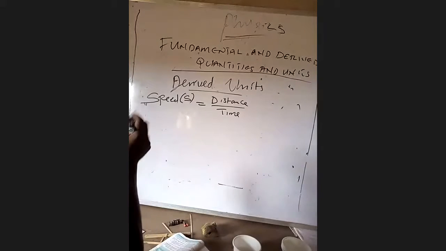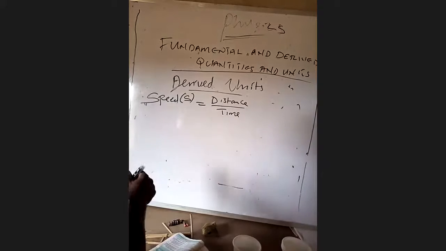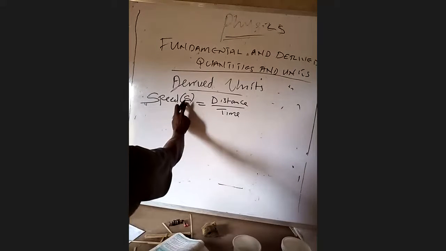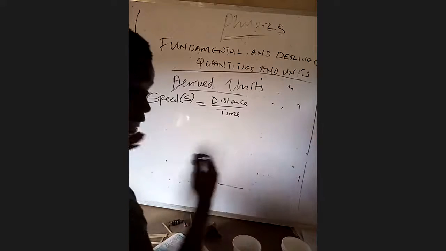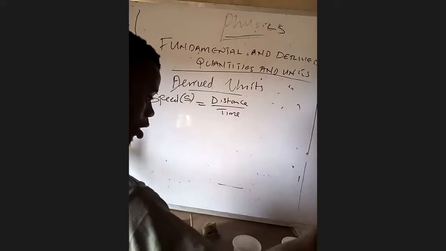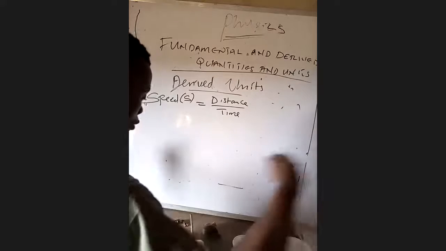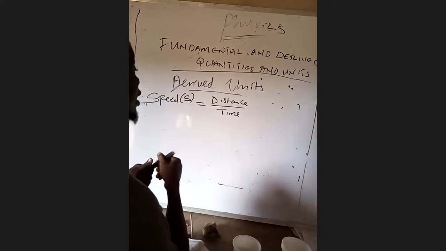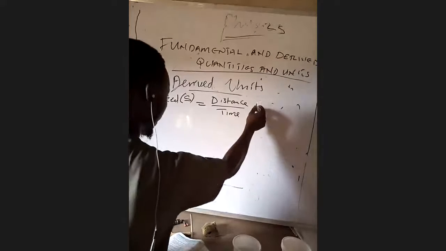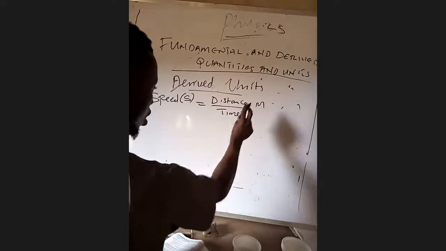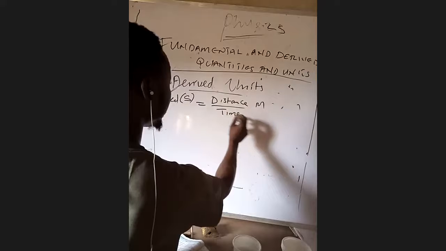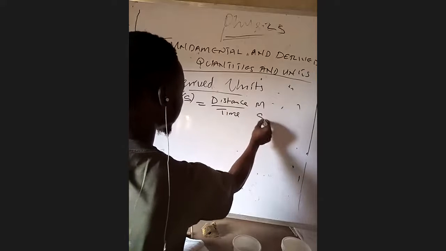Now, let's try to find out the derived unit of speed. Speed, symbol S, the formula is distance over time. Do not forget, distance deals with length, how far something is. The fundamental unit of distance is meter, while the fundamental unit of time is seconds.